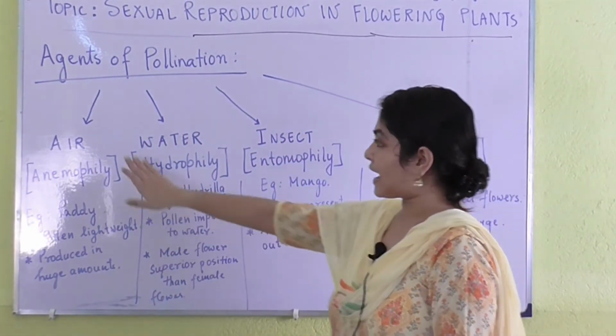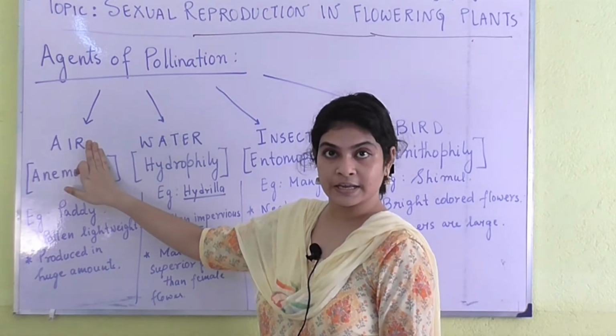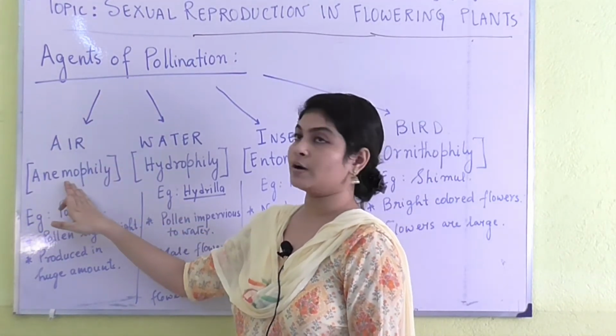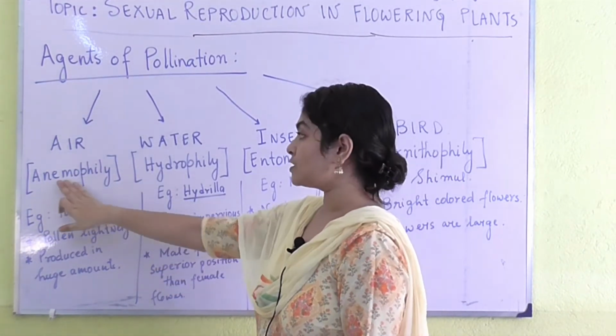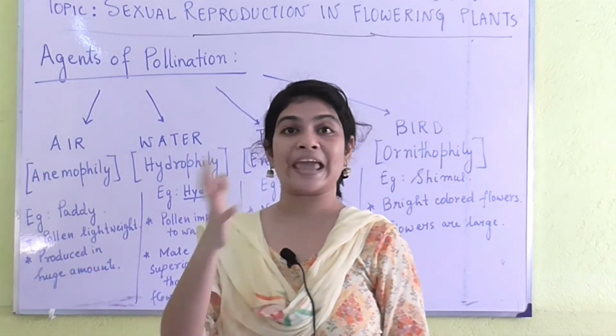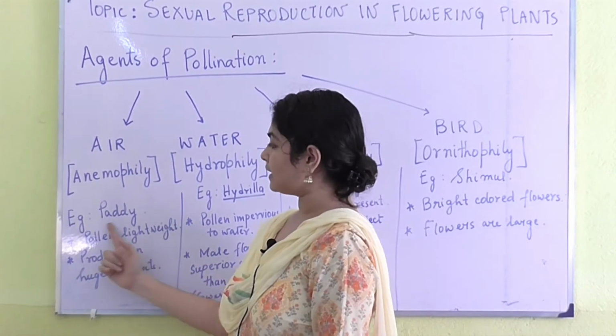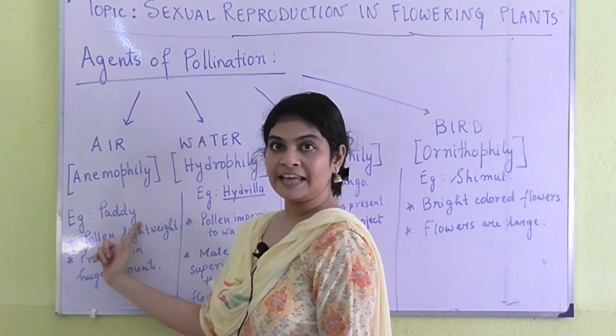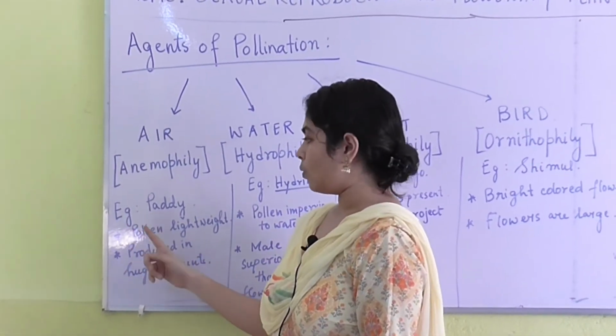The first one is air. Through air, when the pollination takes place, that type of pollination is called anemophily. So what is anemophily? Anemophily is the type of pollination that takes place through air. Now where is it found? It can be found in paddy. Paddy undergoes anemophily.